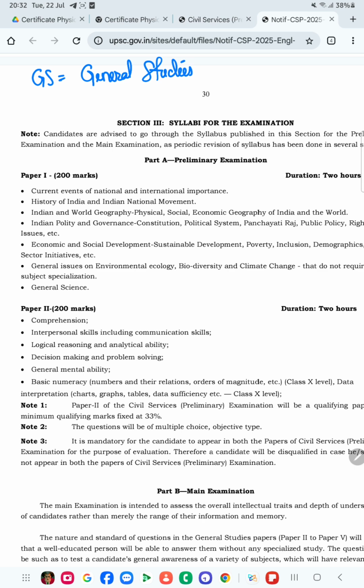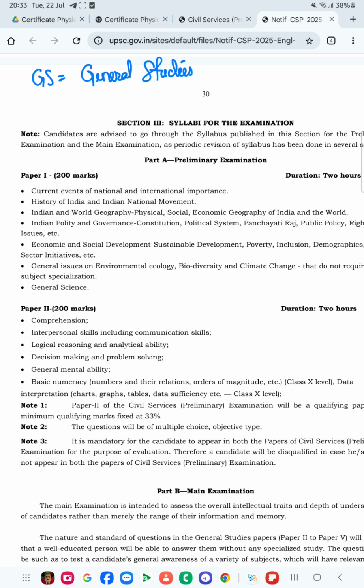General studies means, as you can know from the word itself, it is very general. As a citizen of India, everyone should know these things, whether we are preparing for UPSC or not, because they help in living a comfortable and good life.